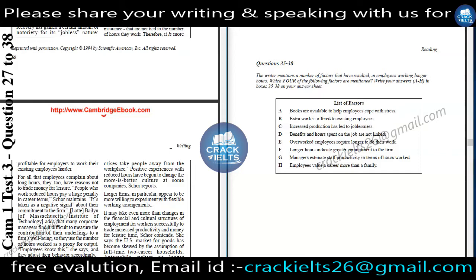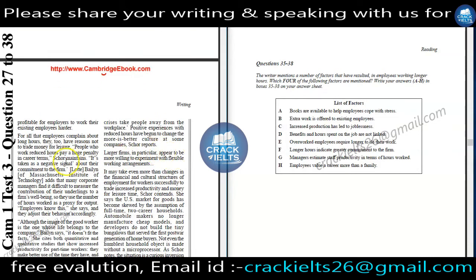Now, though employees complain about longer hours, they too have a reason to trade money for leisure. People who work reduced hours pay a huge penalty in career terms, Score maintained. It is taken as a negative signal about their commitment to the firm. That's why we will write F: longer hours indicate greater commitment to the firm. Okay, now let's read further.